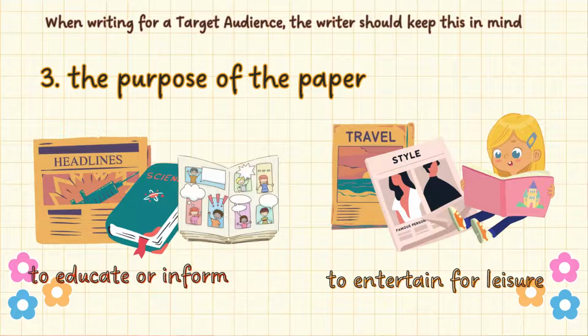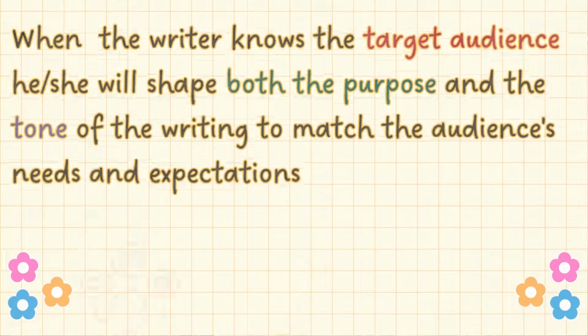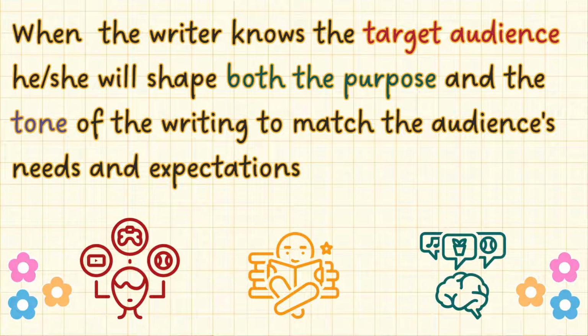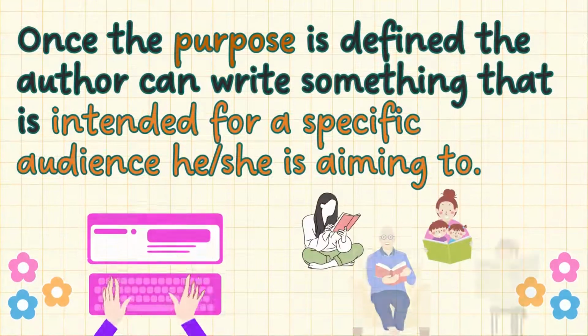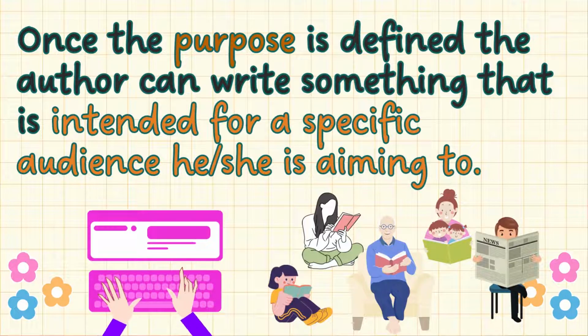And number three, the purpose of the paper. Is it to educate or inform, or to entertain for leisure? When the writer knows the target audience, he or she will shape both the purpose and the tone of the writing to match the audience's needs and expectations. Once the purpose is defined, the author can write something that is intended for a specific audience he or she is aiming to.